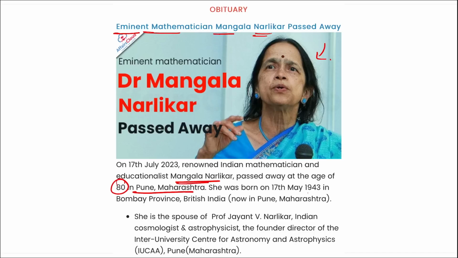She was born in May 1943 in Bombay, British India. Now that is Mumbai. She is the spouse of Professor Jayant V. Narlikar, an Indian cosmologist and astrophysicist, the founder director of the Inter-University Center for Astronomy and Astrophysics in Pune, right? And she has recently passed away.